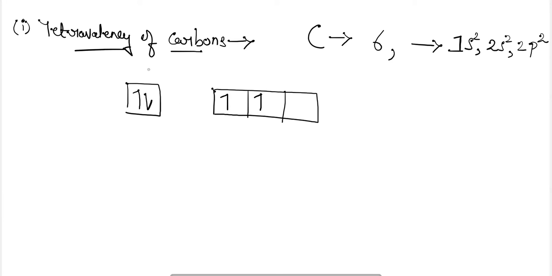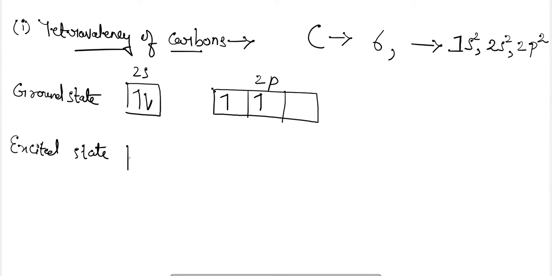This is the orbital diagram for carbon, which is in its ground state. This is the ground state for carbon's orbitals. And in the excited state,